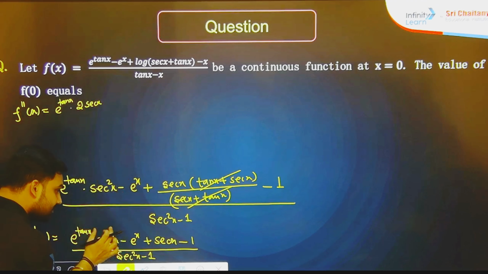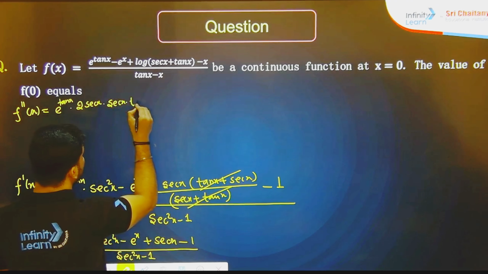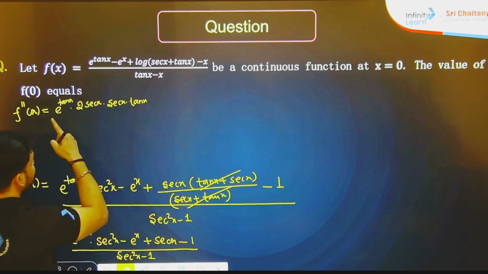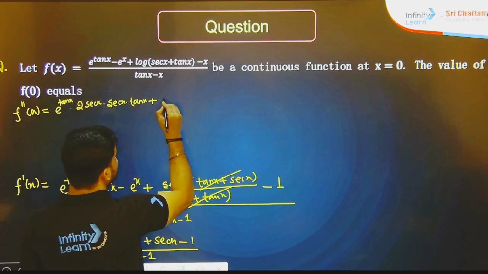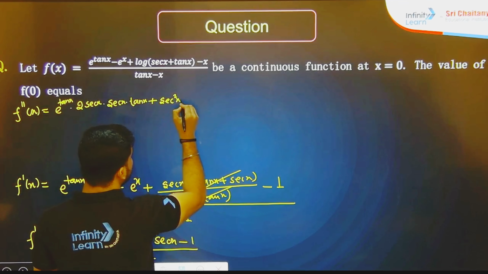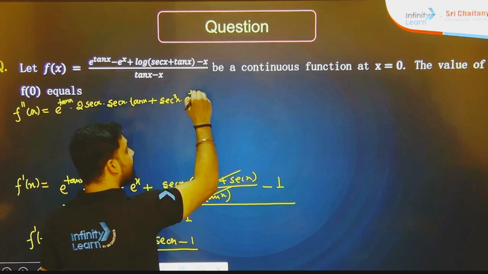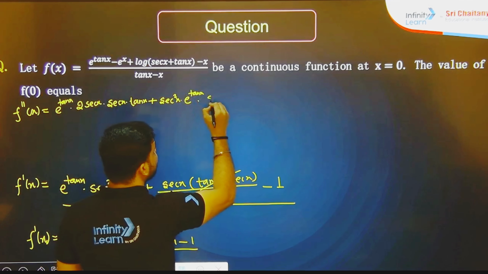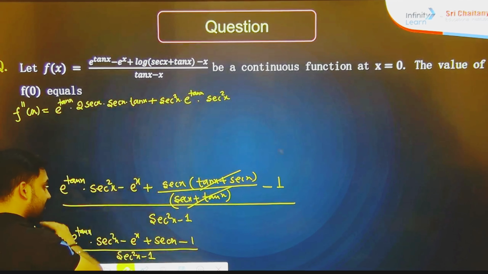Now chain rule, sec x will give you sec x dot tan x. This is first into second plus second into first, means sec square x dot e to the power tan x dot d by dx of tan x, again we will get sec square x. Okay, so this portion is done.